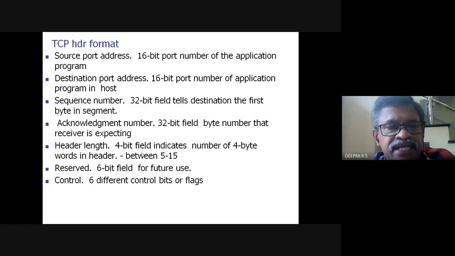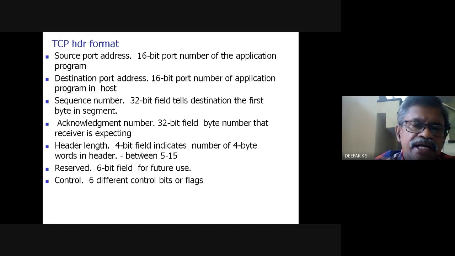Now look at the header length. It has only 4 bits, so with 4 bits we can represent only a small number. A header of 60 bytes actually needs more than 5 bits, 6 bits, but you have put only 4 bits. So what it implies is that the header length is read as the number of 4-byte words in the header.